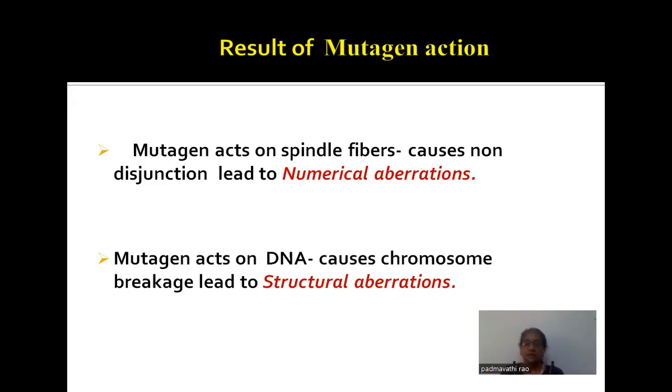Generally, in any living organism, the total number of chromosomes is specific. If any change occurs, the number is varied. As a result of this variation, we will get abnormality. Like that, if the mutagenic agent acts on DNA or the chromosome, which causes chromosomal breakages, it leads to structural aberrations. There is a change in the structure of the chromosome. So these two are the main components responsible for the variation in the living organism.